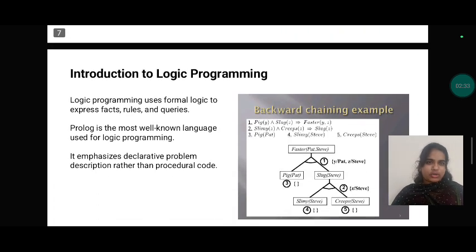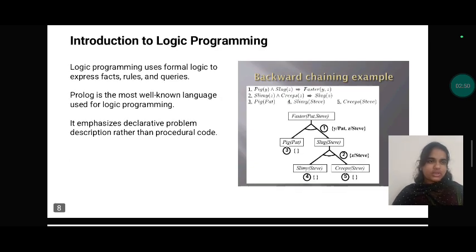Introduction to logic programs. Logic programs use formal logic to express facts, rules and queries. Prolog is the most well-known language used for logic programming. It emphasizes declaring the problem rather than procedural code. These are the examples of backward chaining.